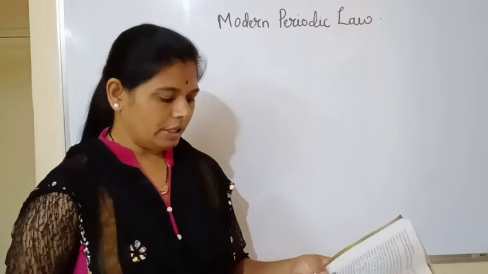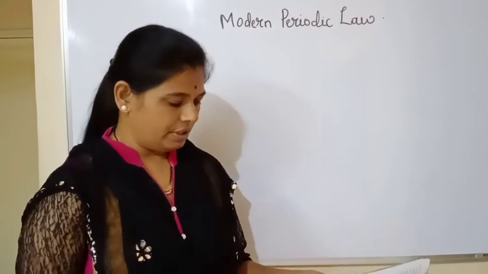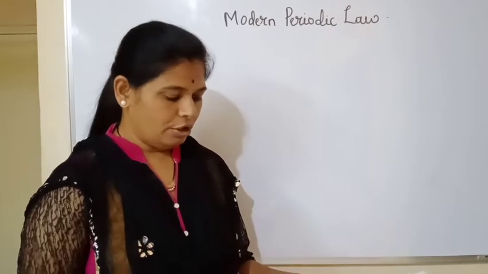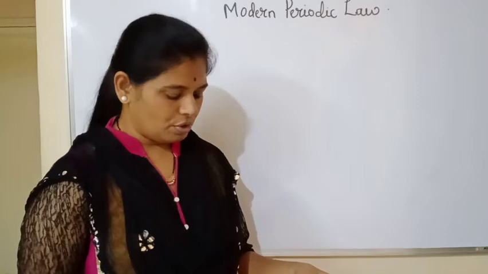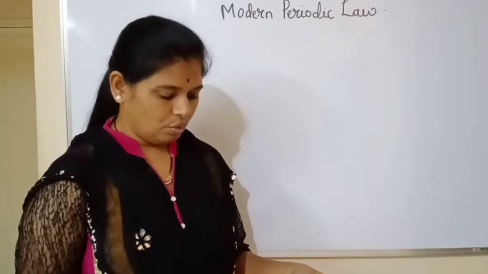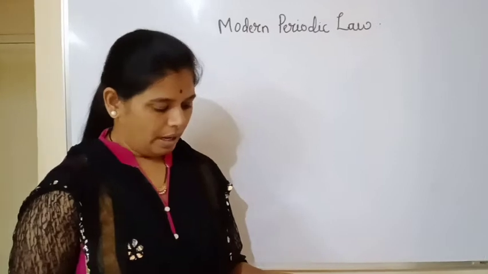In 1913 AD, the English scientist Henry Moseley demonstrated with the help of experiments using an X-ray tube that the atomic number of an element corresponds to the positive charge on the nucleus, or the number of protons in the nucleus of an atom of that element.